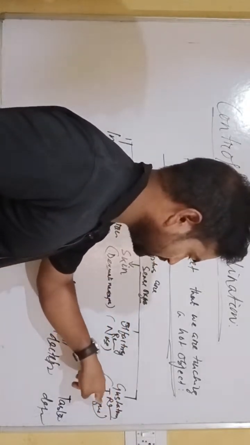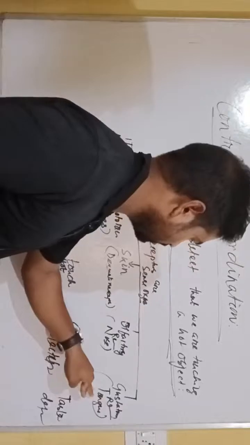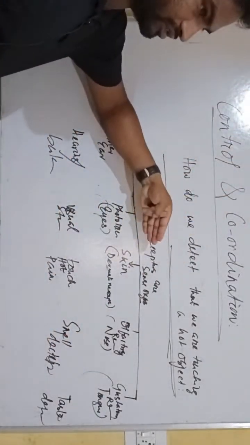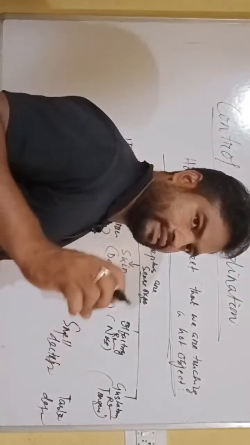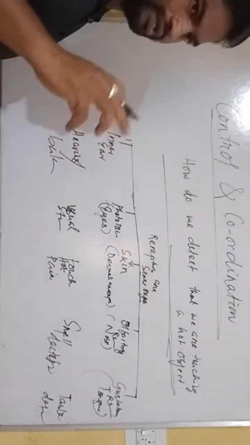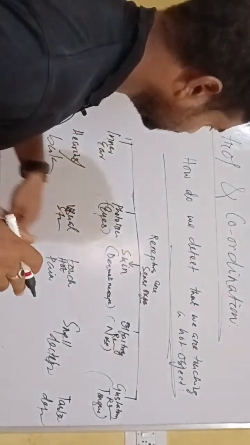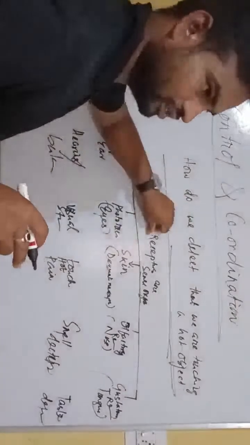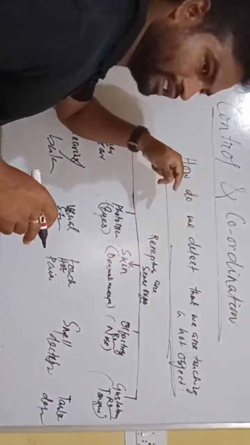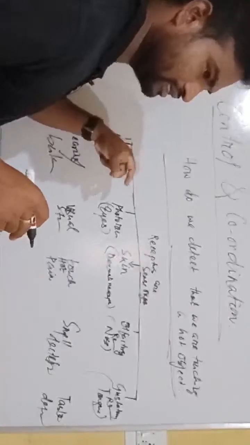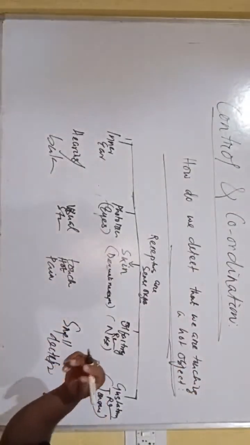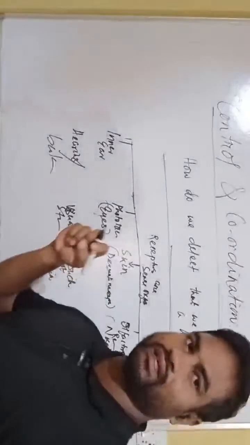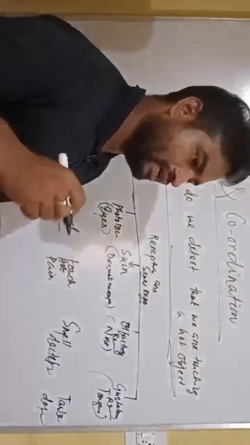Gustatory receptors are present in the tongue. So what are the functions of receptors? When our sense organ senses some stimulus, it is transferred to the receptors. The receptors are connected with nerve cells, or neurons. Then through the neurons, the information is passed to the nervous system in the form of electrical impulses.